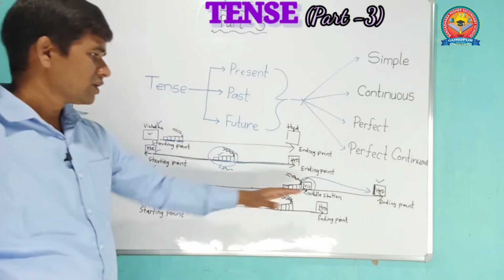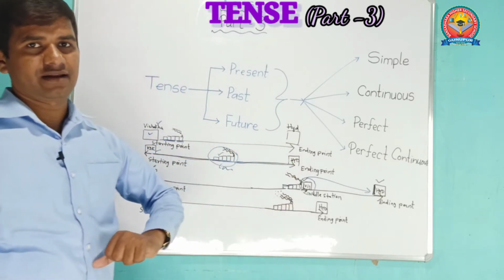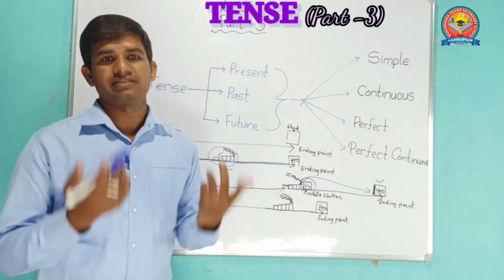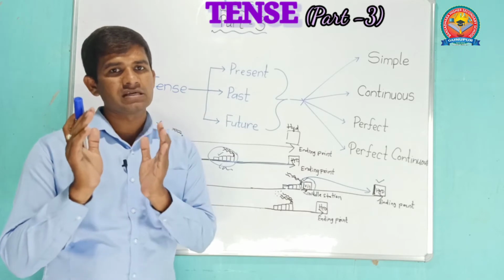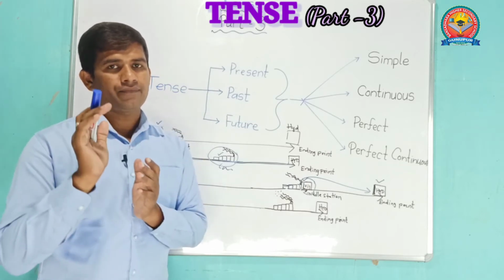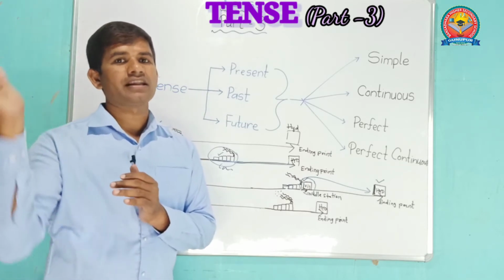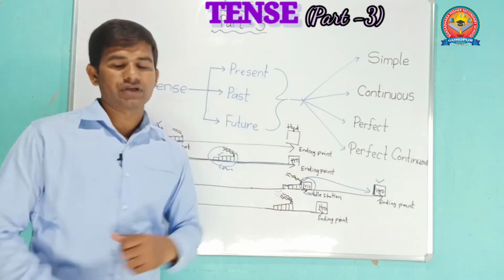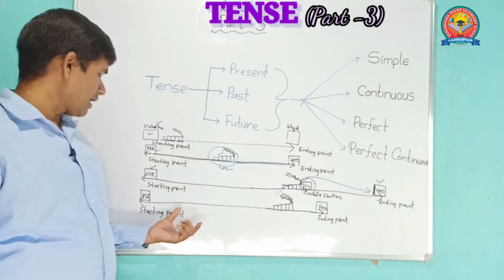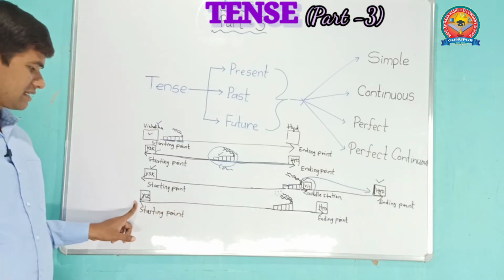Okay, so this is a perfect, friend. Perfect is nothing but finished, an action that has completed. When someone is asking a question, if the action has already completed before he or she asked, then we call it a perfect. And we'll go through the next example.